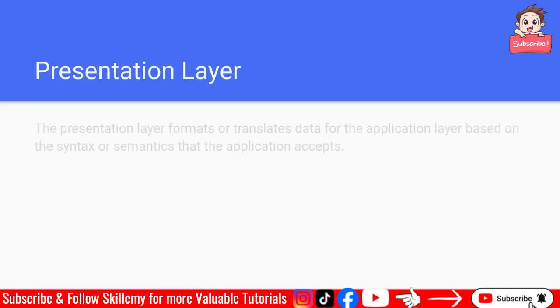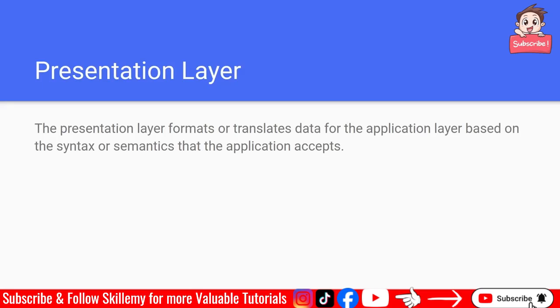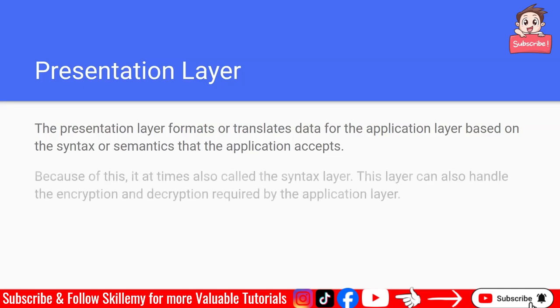For the presentation layer, the presentation layer formats or translates data for the application layer based on the syntax or semantics that the application accepts. Because of this, at times it is also called the syntax layer. This layer can also handle the encryption and decryption required by the application.